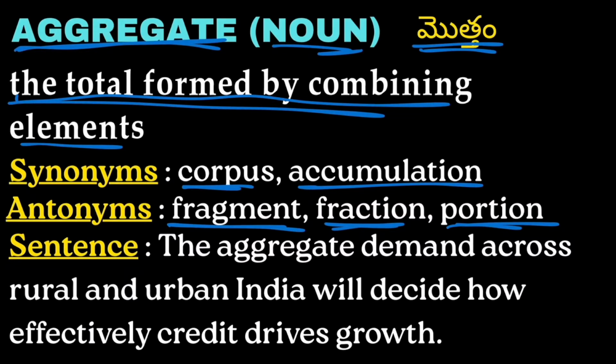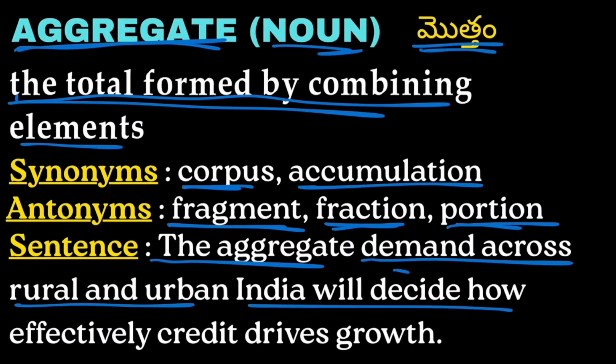Example: the aggregate demand across rural and urban India will decide how effectively credit drives growth. So the total demand across urban and rural India will decide how effectively the credit drives the growth.